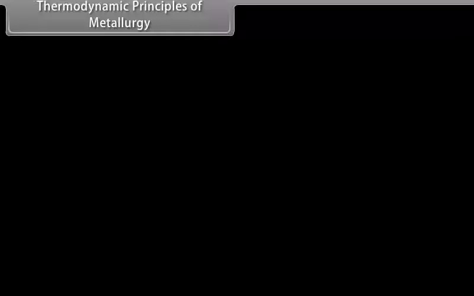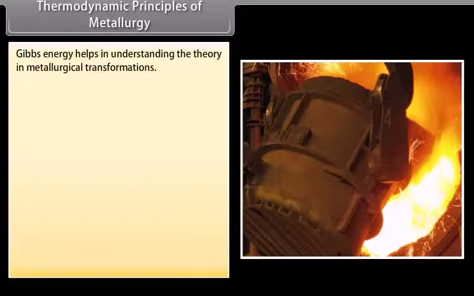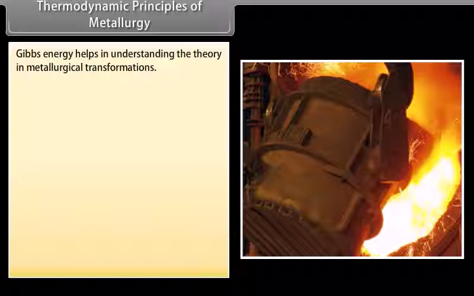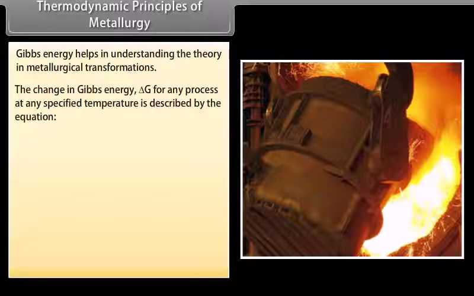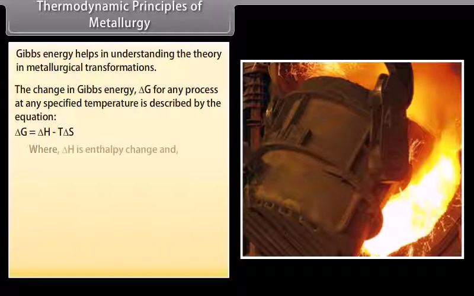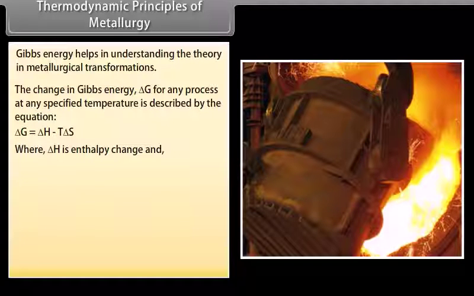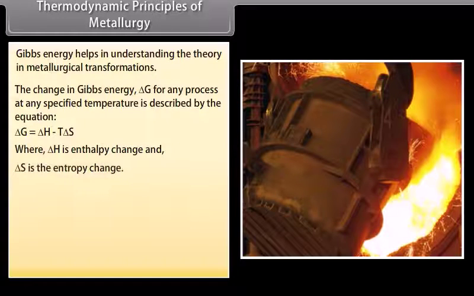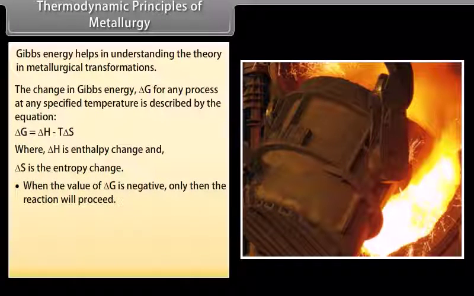Thermodynamic principles of metallurgy. Gibbs energy helps in understanding the theory in metallurgical transformations. The change in Gibbs energy, delta G, for any process at any specified temperature is described by the equation delta G equals delta H minus T delta S, where delta H is the enthalpy change and delta S is the entropy change. Only when the value of delta G is negative will the reaction proceed.